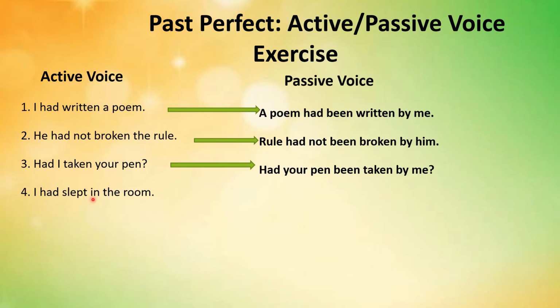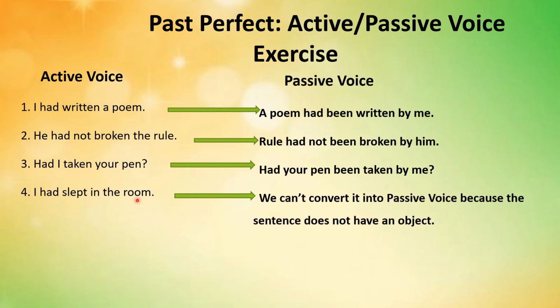I had slept in the room. This is the fourth sentence. Now you can notice that in this sentence, I is the subject, had is the auxiliary verb, which suggests that this is the past perfect tense. Slept is the third form of the verb. In the room here is not the object, it is the extension. So we cannot convert this sentence into its passive voice form because the sentence does not have an object.